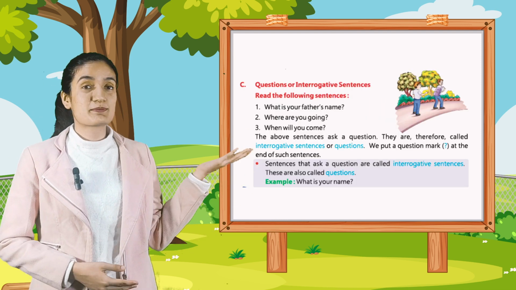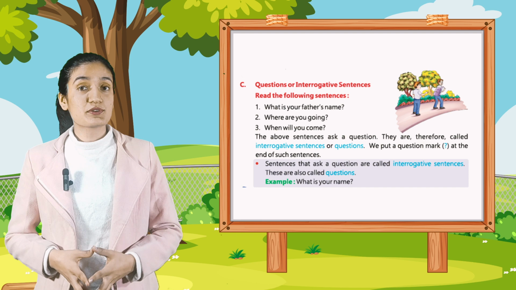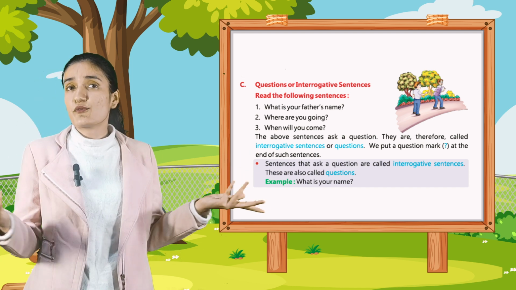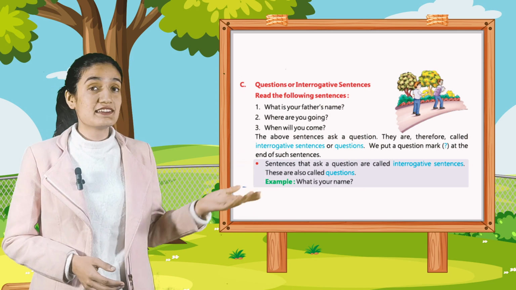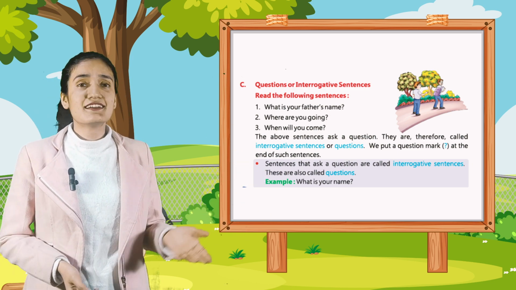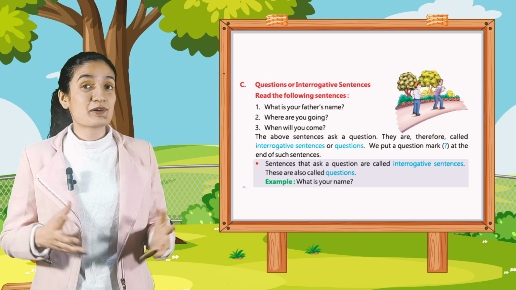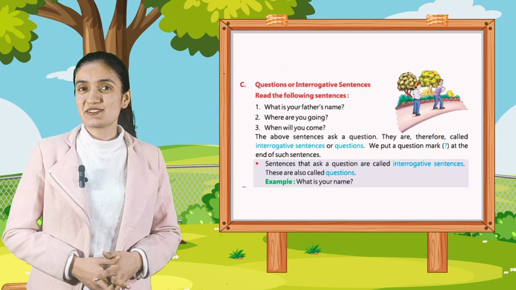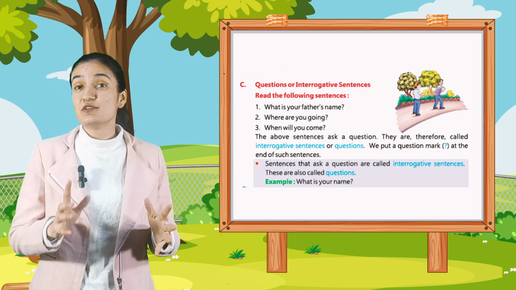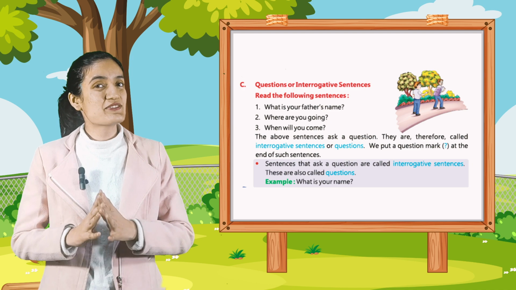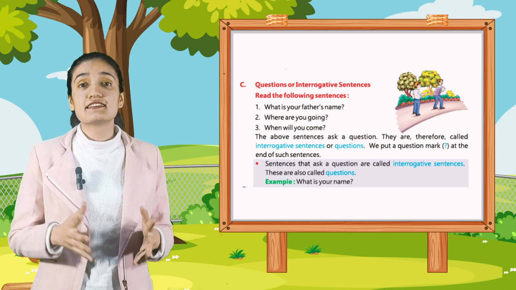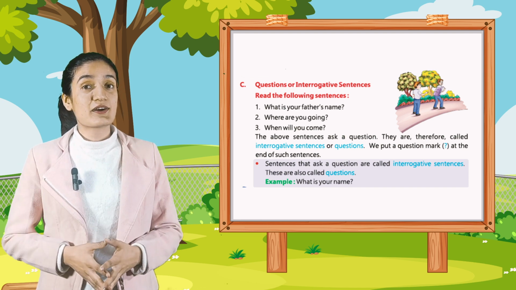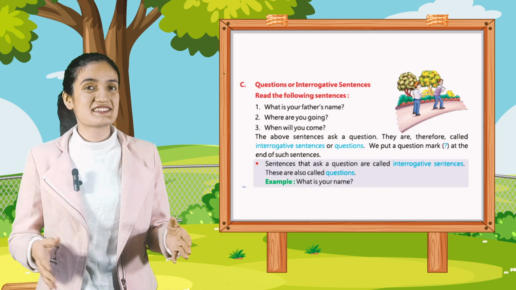Now, let's come to the part C, questions or interrogative sentences. Read the following sentences. First, what is your father's name? Second, where are you going? Third, when will you come? The above sentences ask a question. They are therefore called interrogative sentences or questions. We put a question mark at the end of such sentences. Sentences that ask a question are called interrogative sentences. These are also called questions.